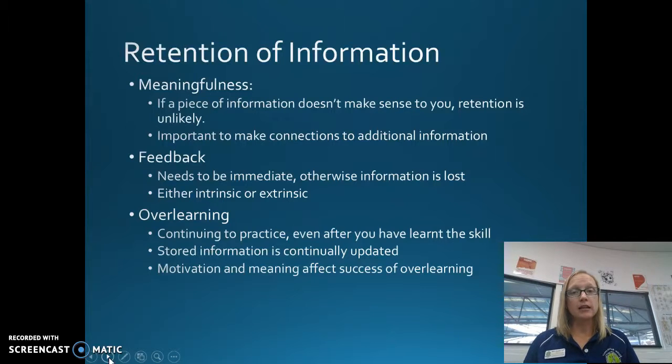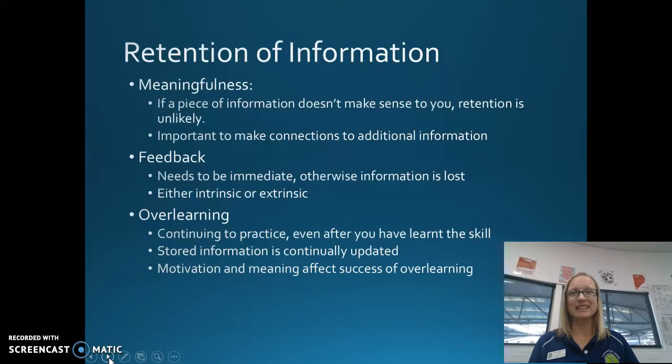Feedback is important for retention. It needs to be immediate though, otherwise the information is lost. The feedback can be either intrinsic, so within yourself, so you realizing that, okay, when I did that set, I actually held the ball instead of actually setting it. Next time I will. Creating that action based on reflection, or it can be extrinsic, so a friend or a coach telling you what went wrong and how to improve it, or it could be extrinsic as well by looking at visual feedback, so recording yourself and having a look.